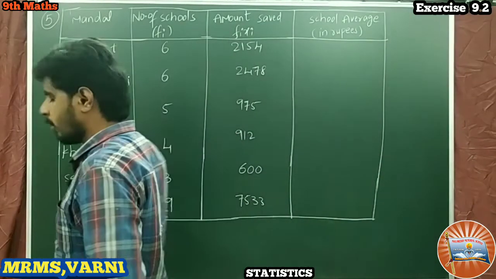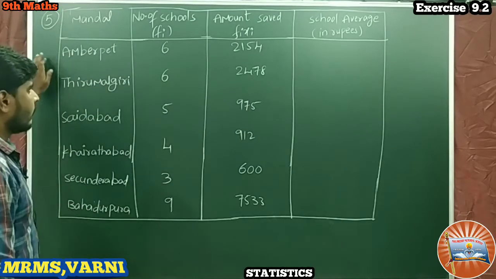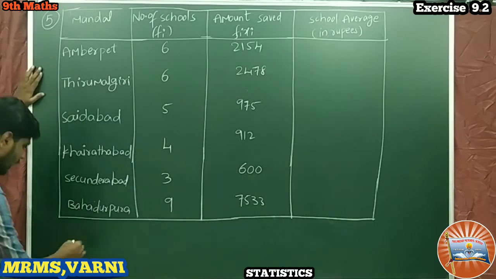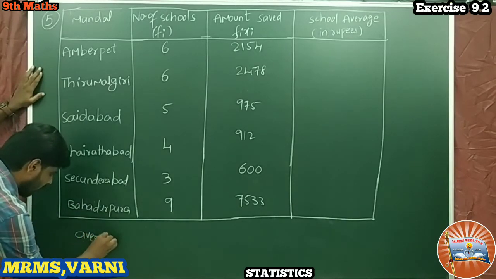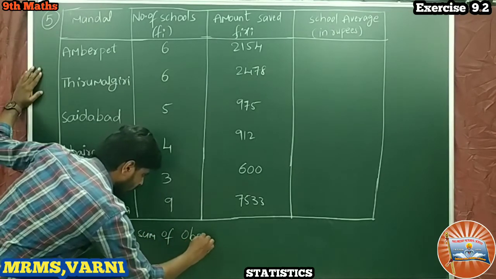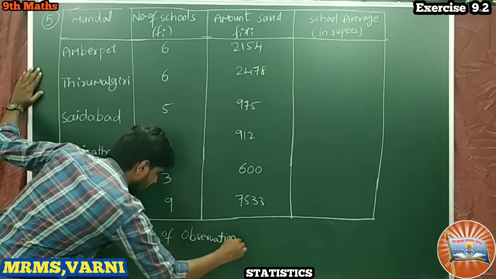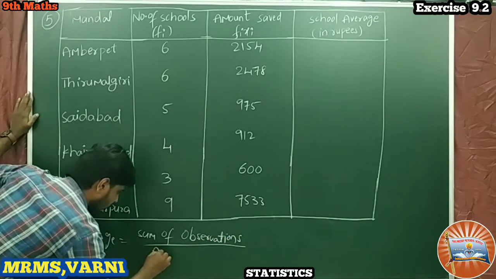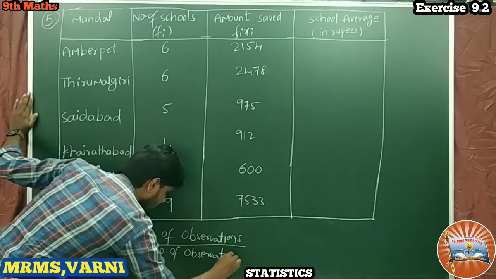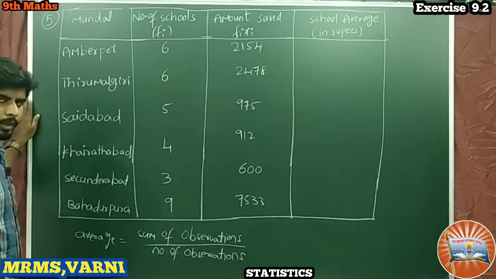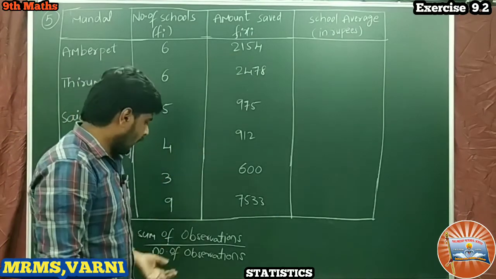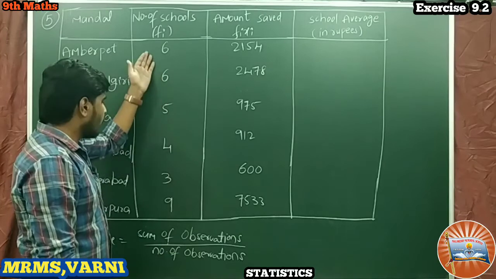So this is the table. We have to find the individual mandal wise average first. What is the formula for average? Average is equal to sum of observations by number of observations. This is the general formula. Here the sum of observations is the saved amount, and the number of observations is the number of schools.